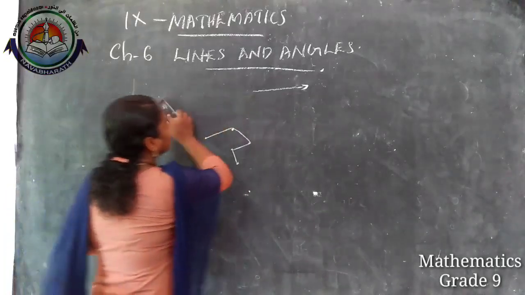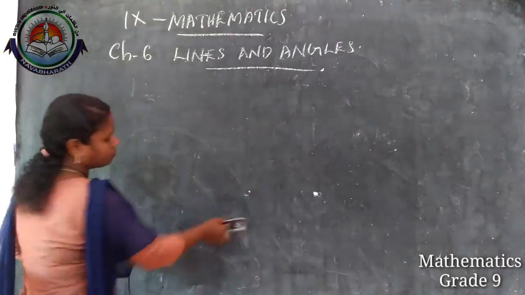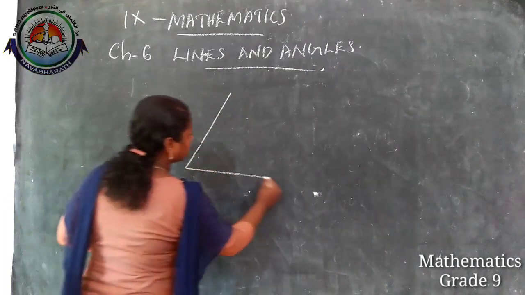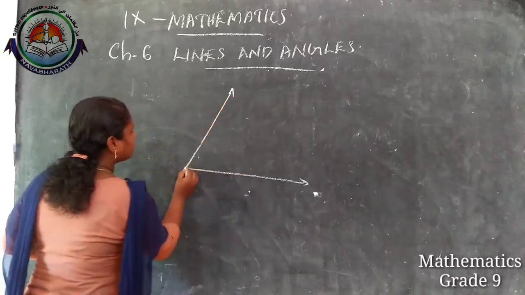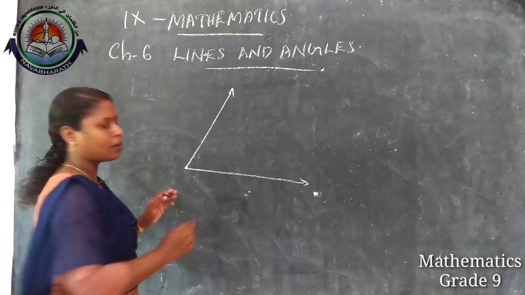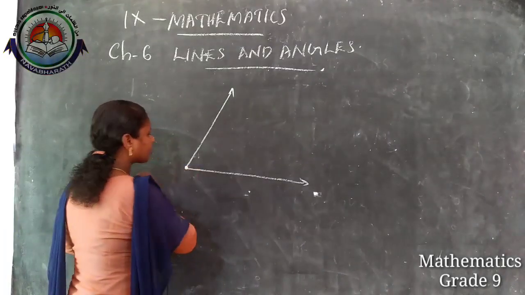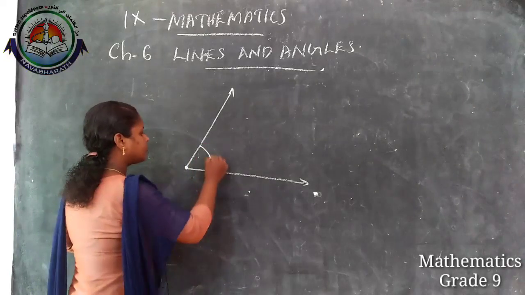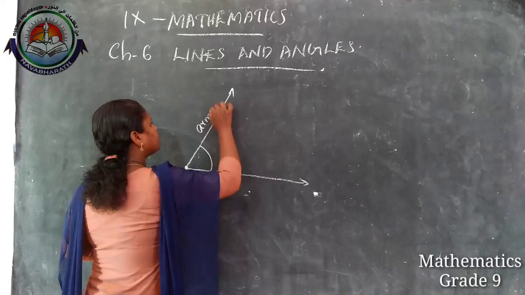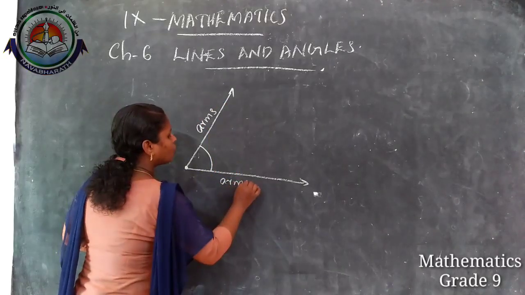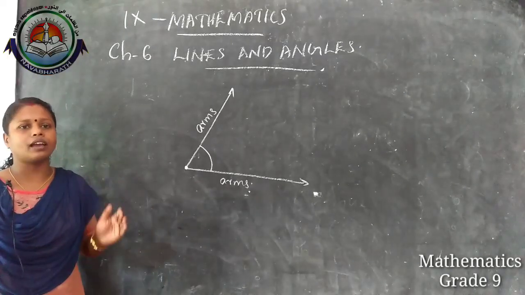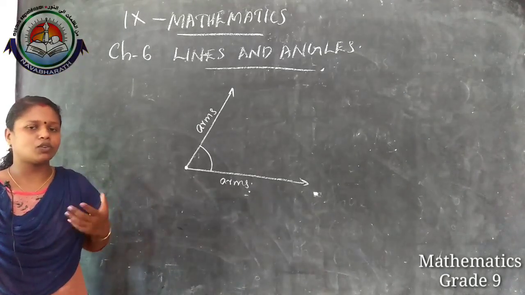Then what is angle? Angle means two rays are there, and the two rays are starting from a single point. That is the common vertex, and the two rays are called the arms of the angle. It is an angle, and different types of angles are there. Which are the different types of angles?